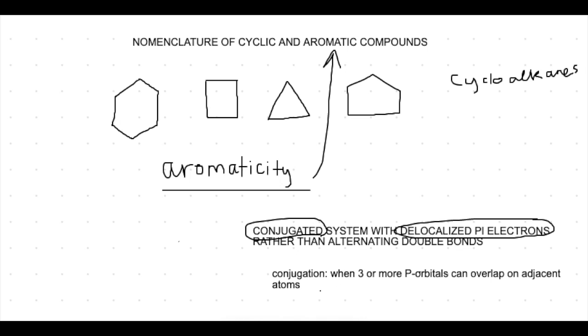But let's talk about what exactly is conjugation, and how do we know if a system is conjugated? Conjugation is a system of 3 or more overlapping p orbitals. I gave you the example of benzene, but there are many more conjugated systems that can also exhibit aromaticity, or they might be straight chains.